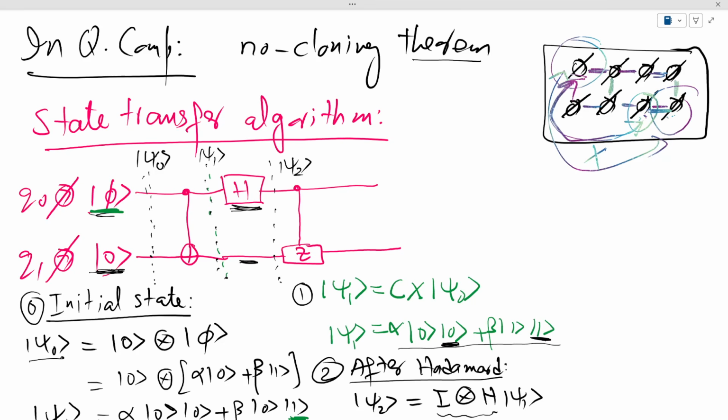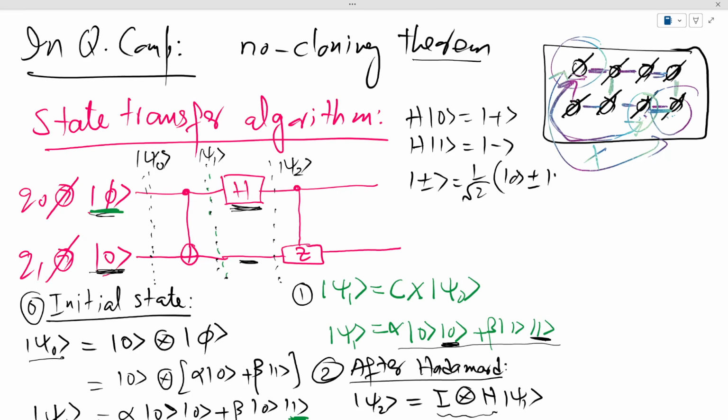We know that the Hadamard, when applied to state 0, gives us the plus state, and when Hadamard is applied to state 1, it gives us the minus state, where these plus and minus states are defined as 1 over square root 2, |0> plus or minus |1>. So when it's plus, it is plus here. When it is minus, it is minus here. So when we do this, we get alpha |0>|+> + beta |1>|->. So this is the state that we get after Hadamard.